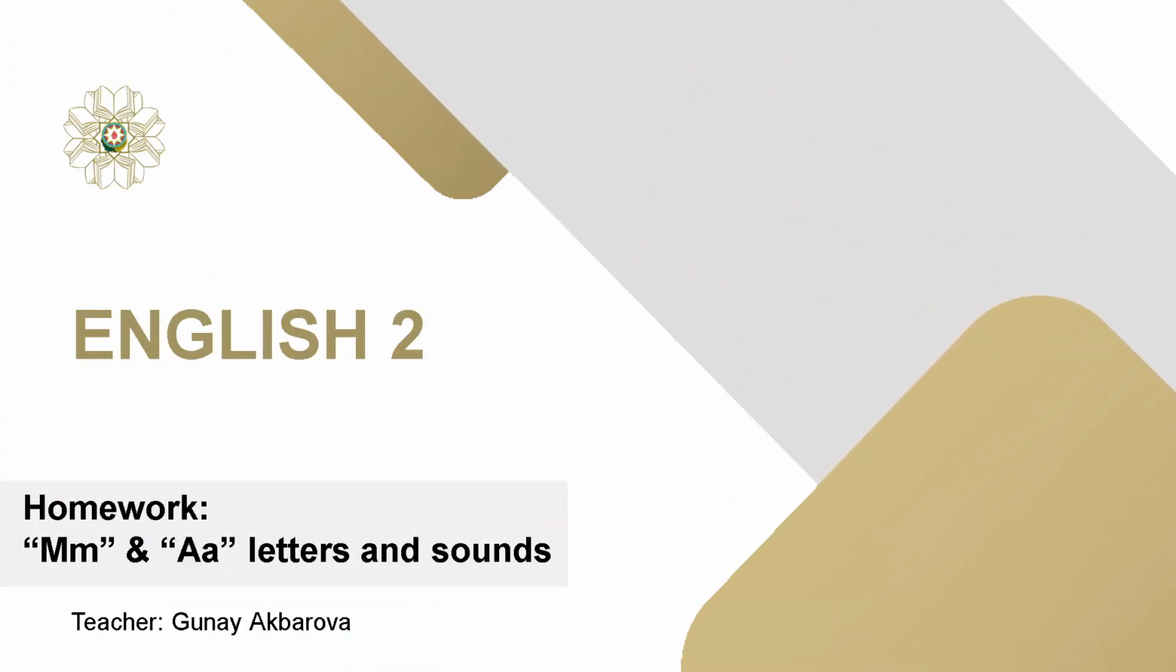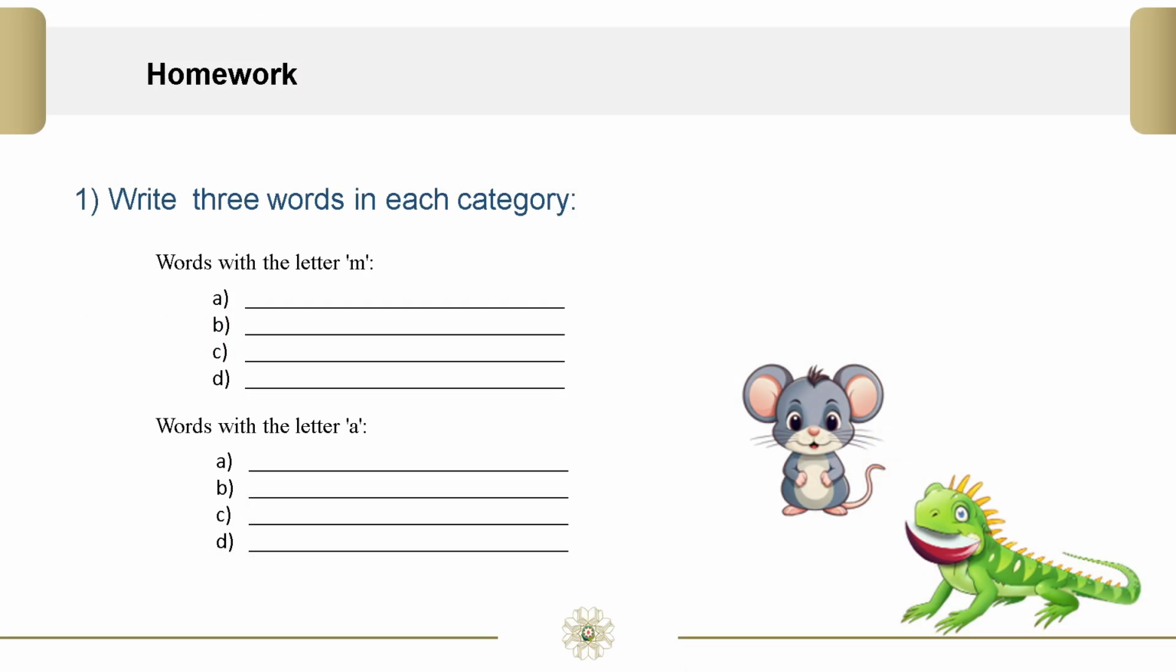Homework. M and A letters and sounds. Write 3 words in each category. Words with the letter M. A. Mouse. B. Milk. C. Monkey. D. Mom.